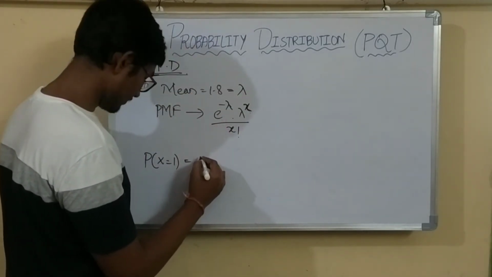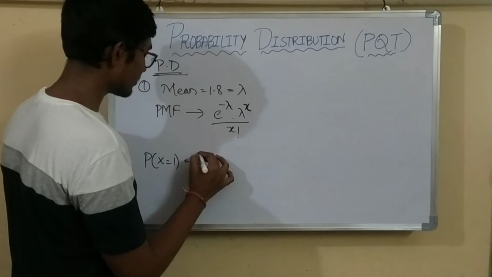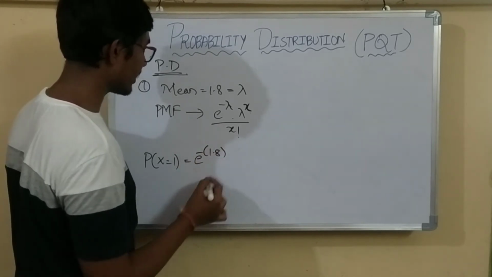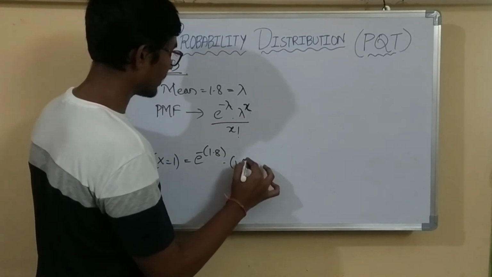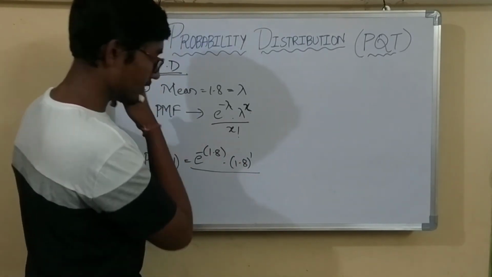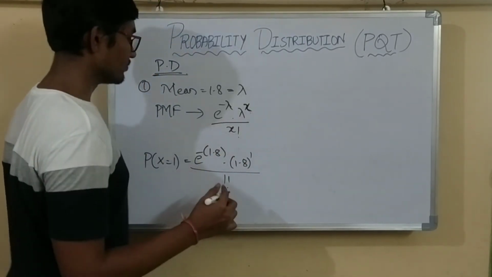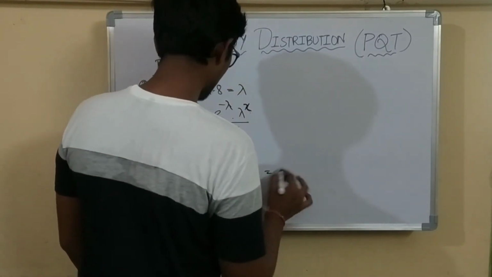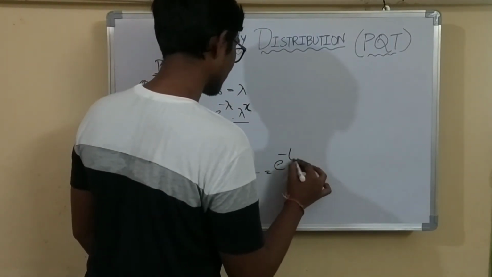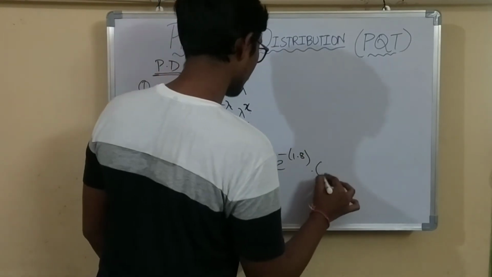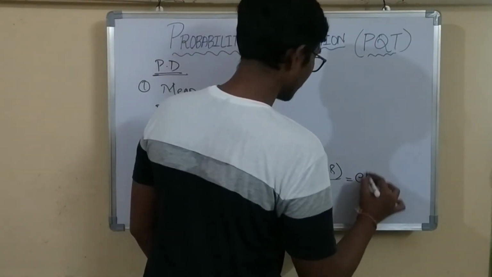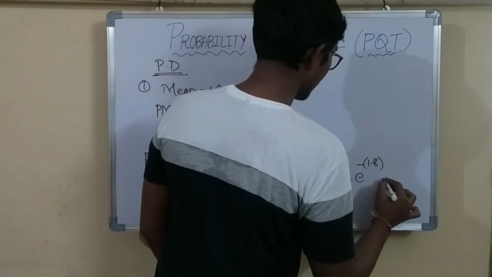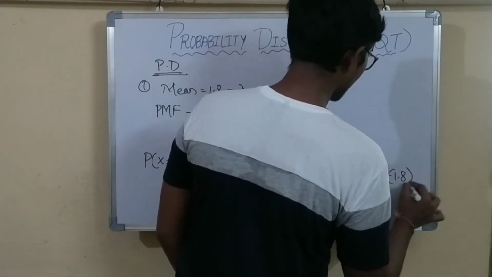So e power minus 1.8 into 1.8 whole power 1 by 1 factorial. 1 factorial value is 1. So the answer is e power minus 1.8 into 1.8.